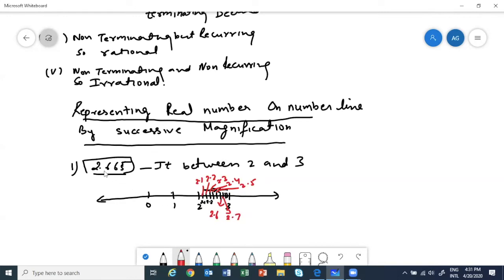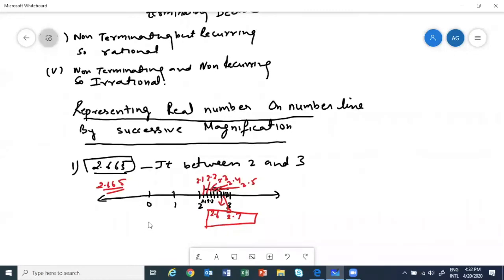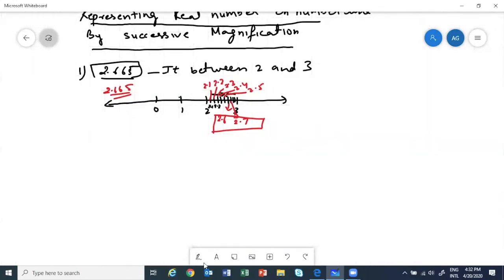So clearly, 2.665 will lie between 2.6 and 2.7. Is this clear? Next step, because this very little space can be divided into 10 parts, we will magnify our number line and draw it in the second step.